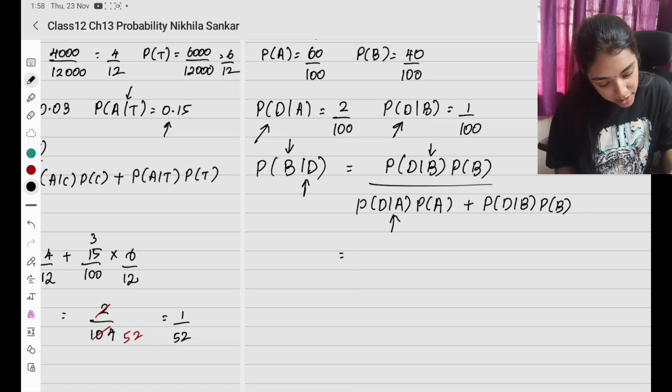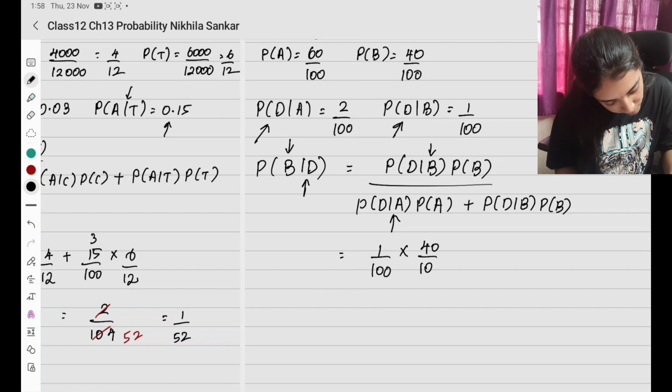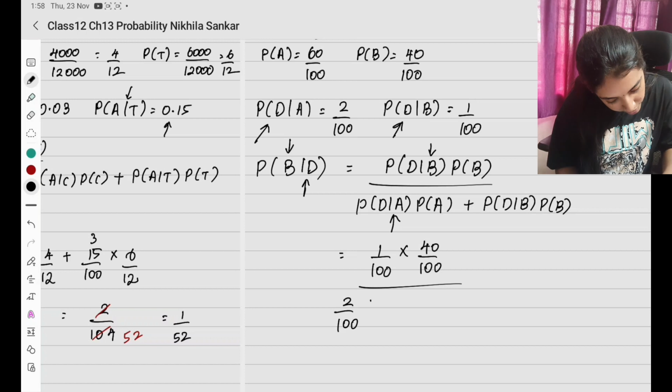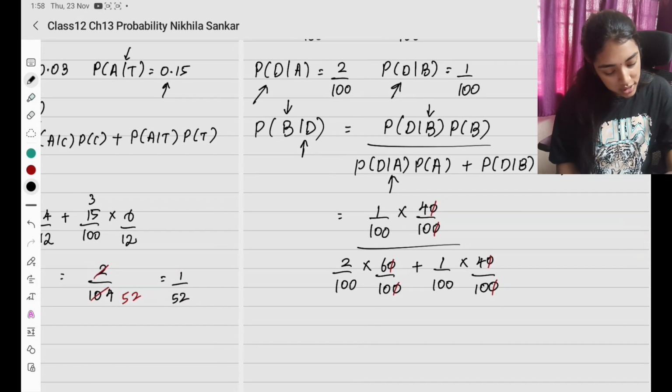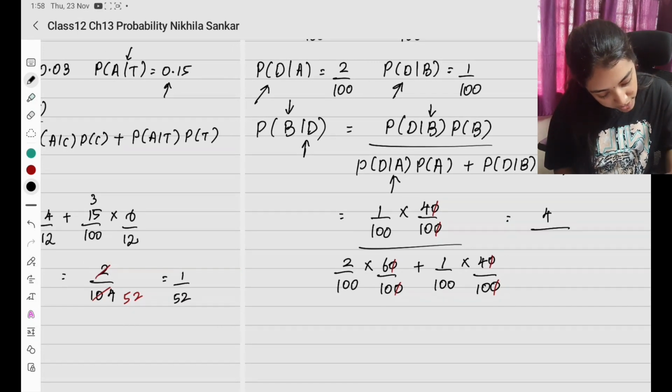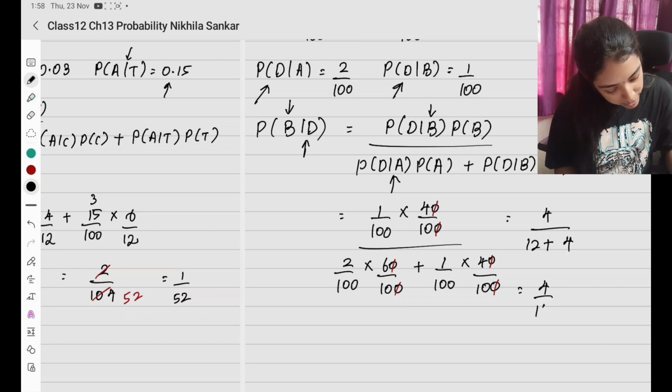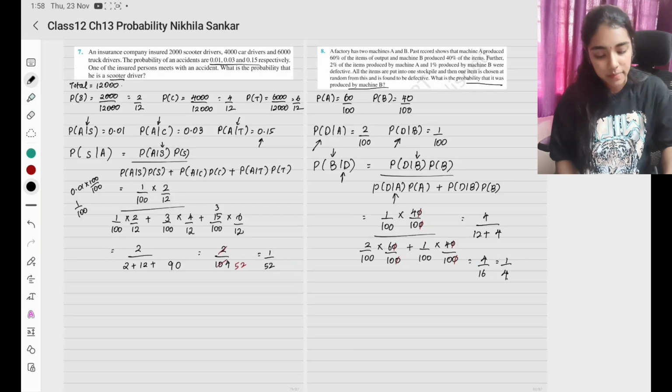So this is going to be, what values, 1 by 100 times probability of B is going to be 40 by 100. The whole divided by probability of D given A, 2 by 100 times 60 by 100 plus 1 by 100 times 40 by 100. So here I cancel a few. Here 0 0 0 0 0 0. So the denominator is all the same, 1000. So this is going to be 4 by 1000 divided by, what is here, 6 2s are 12 plus 4 1s are 4. So I have 4 by 16 which is 1 by 4. Okay. This is my final answer.